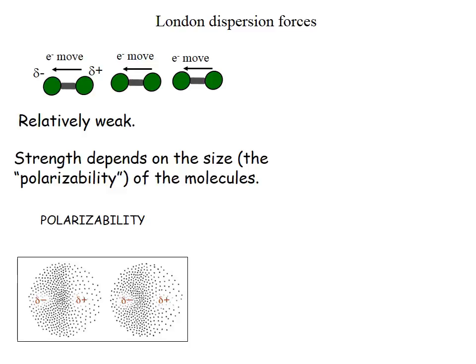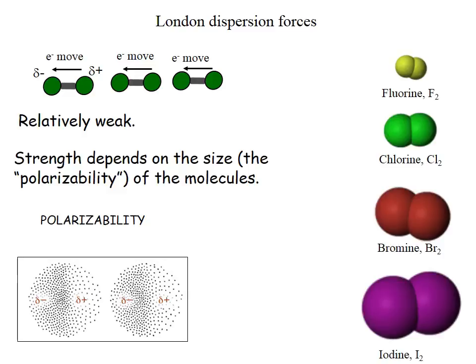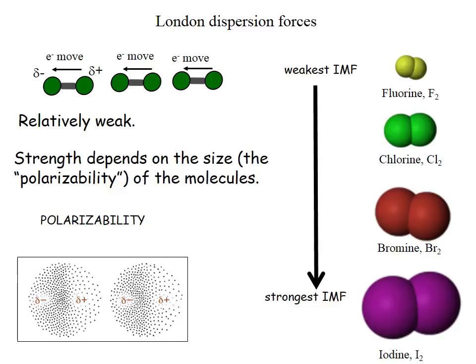So large molecules, large atoms, those electrons are much further from the nucleus, which means that they're much easier to move around. They're more, quote, polarizable. And so, for example, if we compare the halogens, we have fluorine, chlorine, bromine, and iodine, which are all nonpolar molecules. Fluorine has by far the weakest intermolecular forces because it is the smallest, and iodine has the strongest intermolecular forces because it is so large.